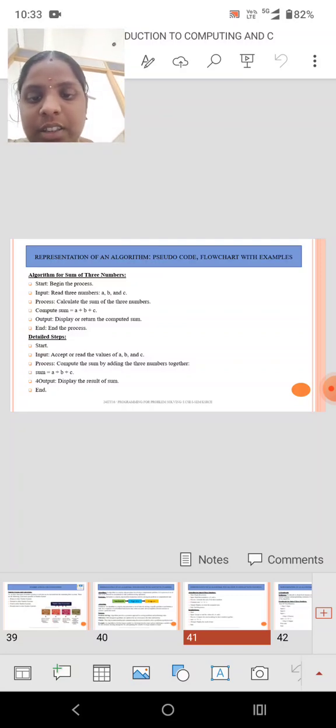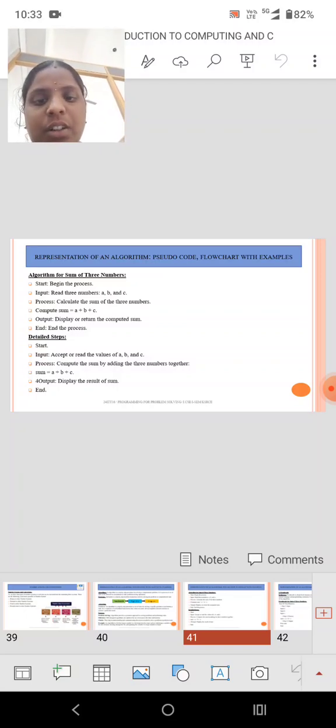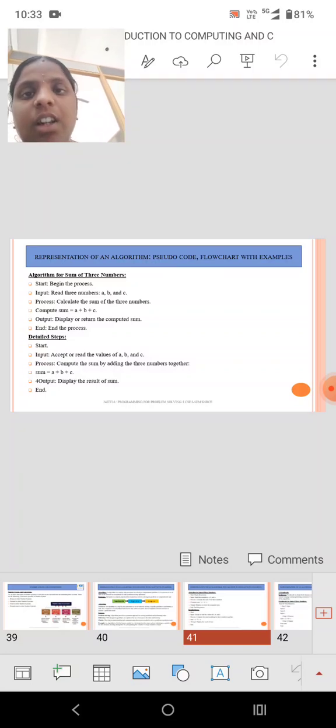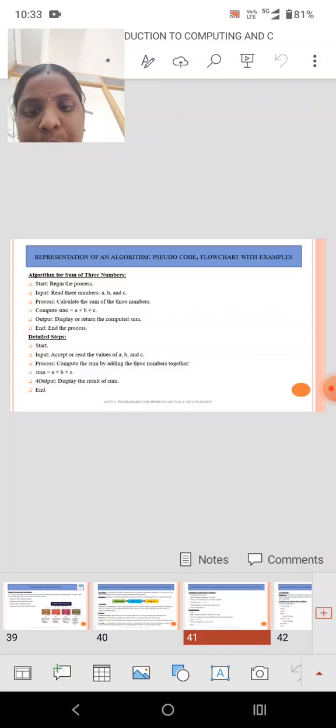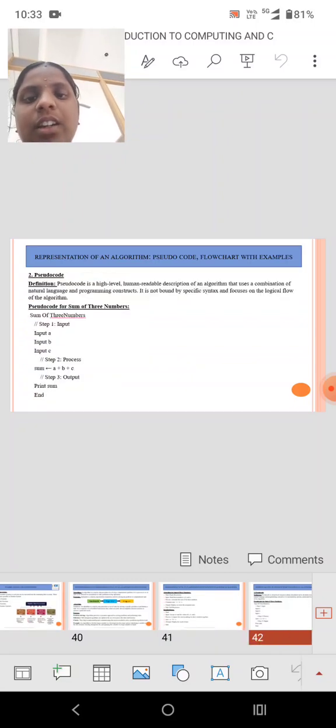Then I have given some detailed steps. First, start and input: accept or read the values of a, b and c. Then process means adding the three numbers together. Then sum equals a plus b plus c. Then output: display the result of sum. Then end.